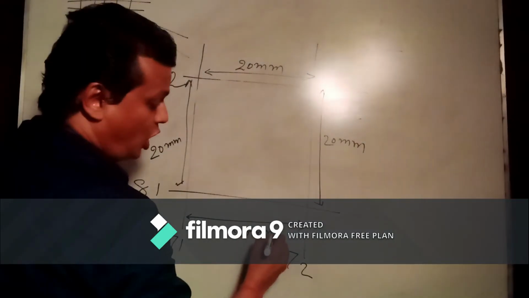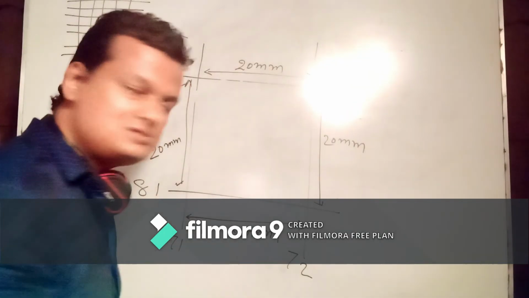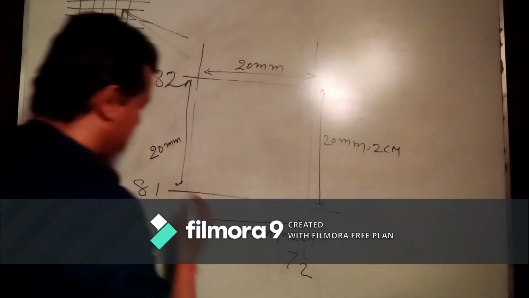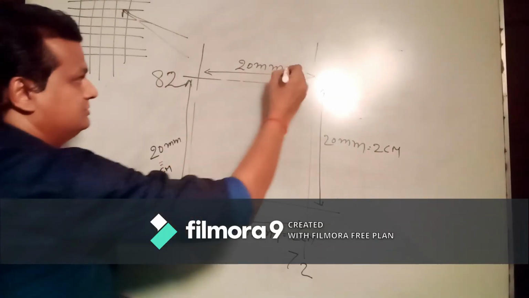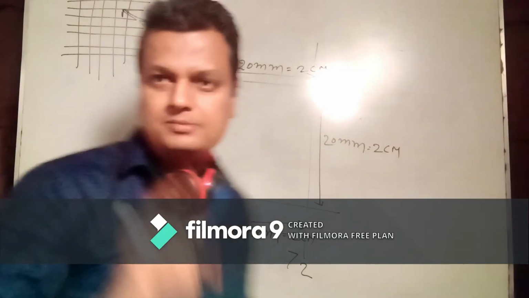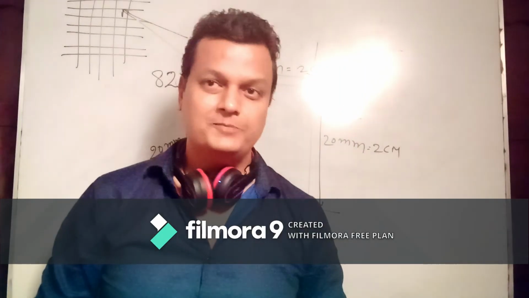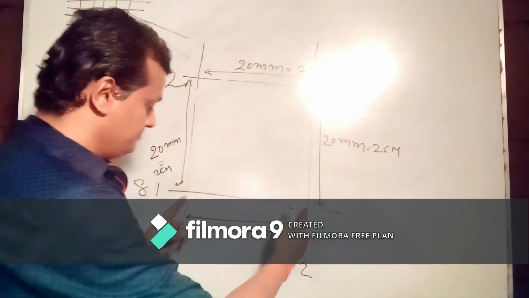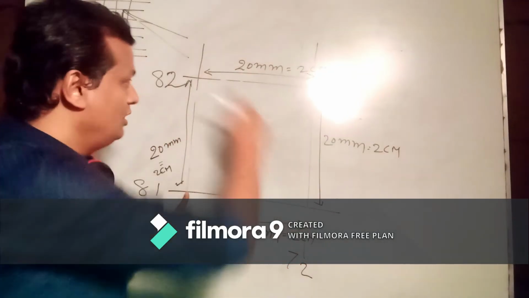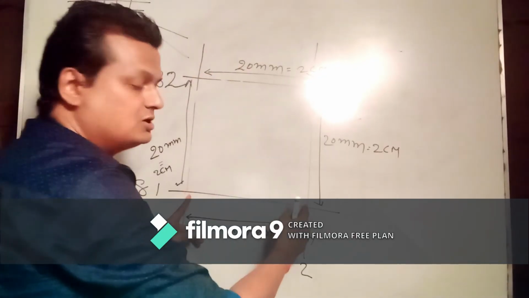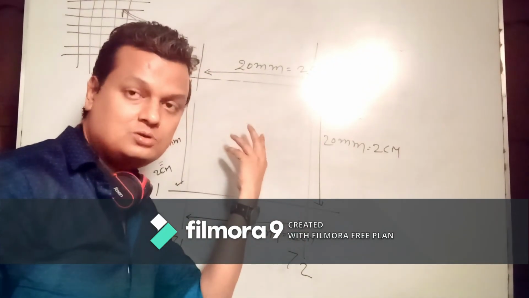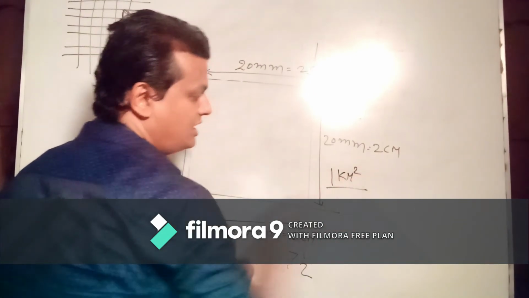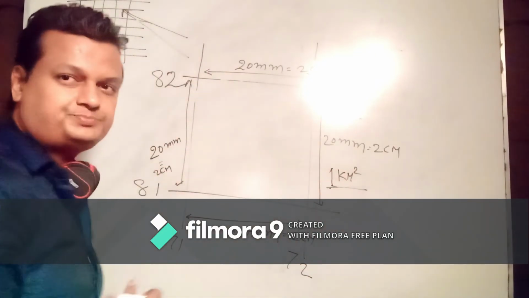Or can we say 2 centimeter? Yes, we can say it may be 2 centimeter. Do you remember what I said earlier about scale? That 2 centimeter is equal to 1 kilometer. It means this line from here to here shows 1 kilometer on each side. What is the total area of this house? 1 square kilometer. This is the total area of the house.